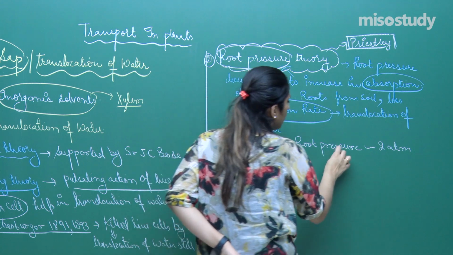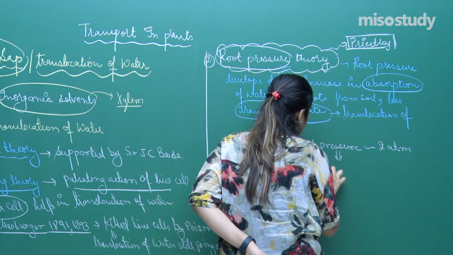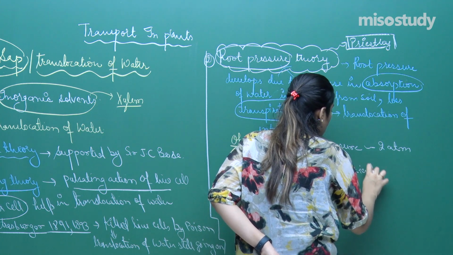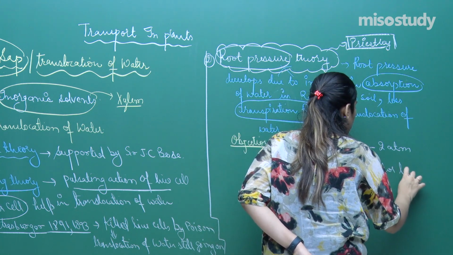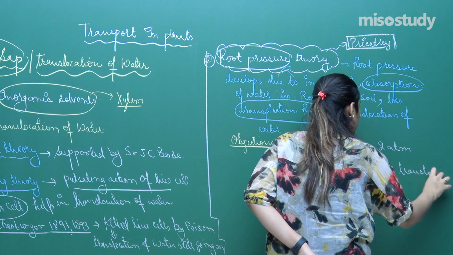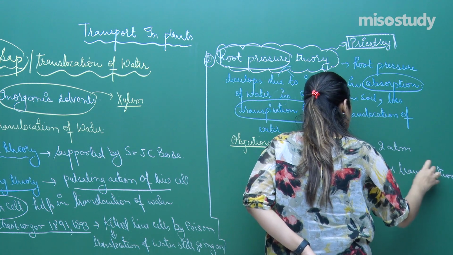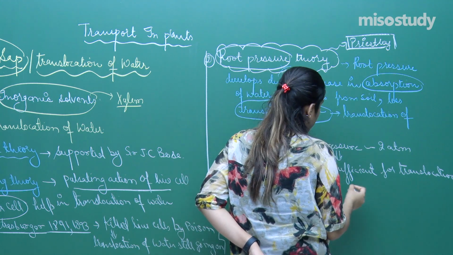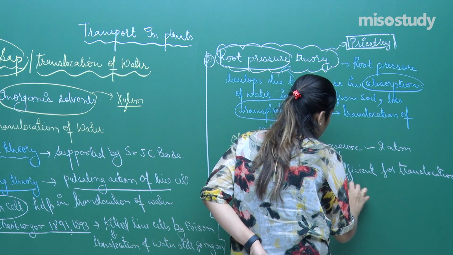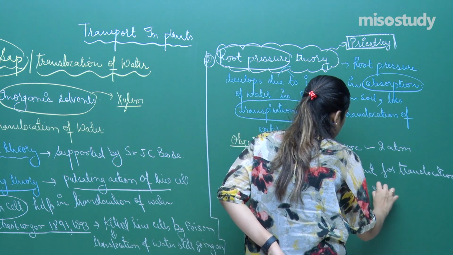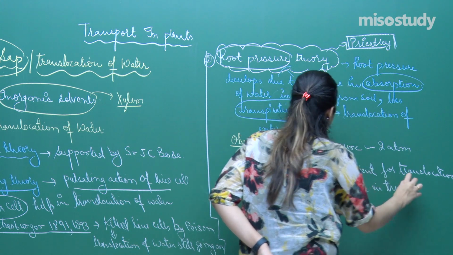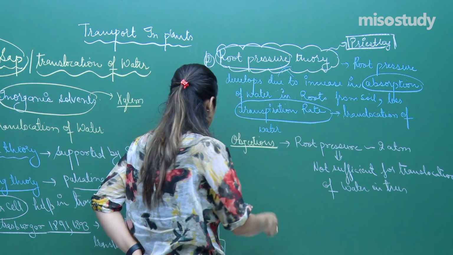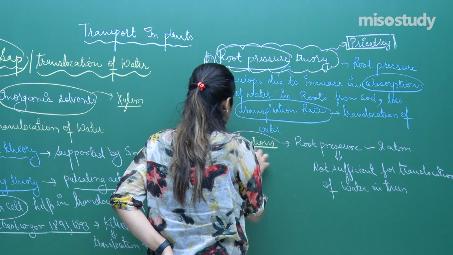And this much root pressure is not sufficient for translocation of water in trees. This was a major problem associated with the root pressure theory, which is called the second theory.